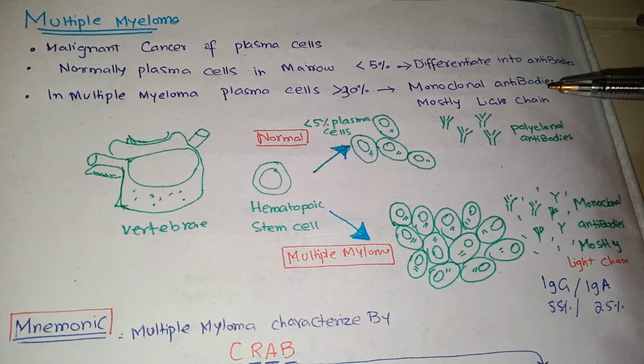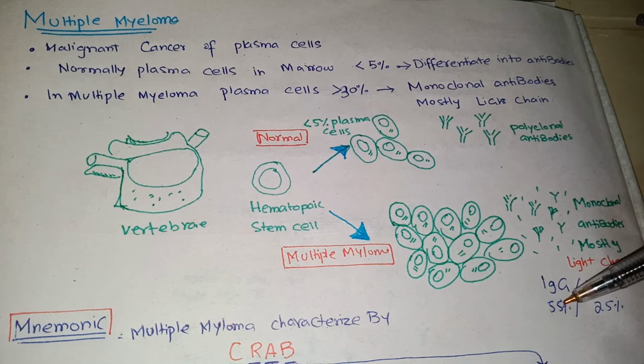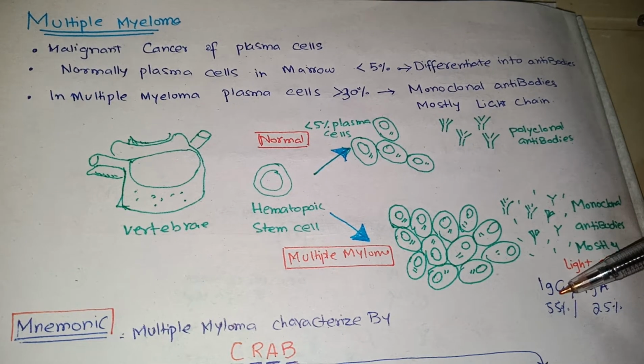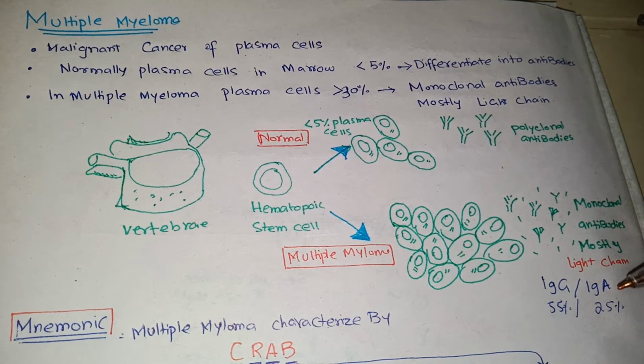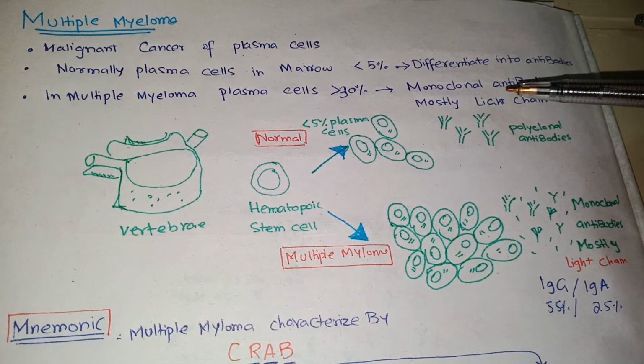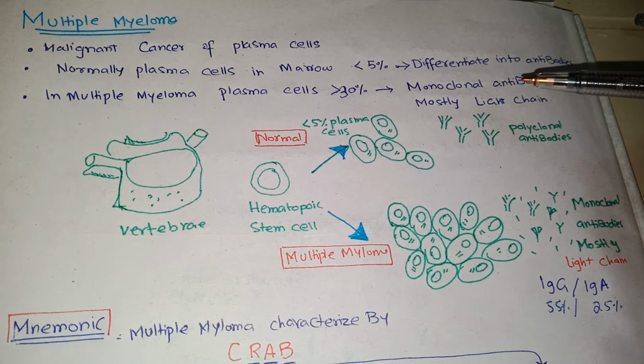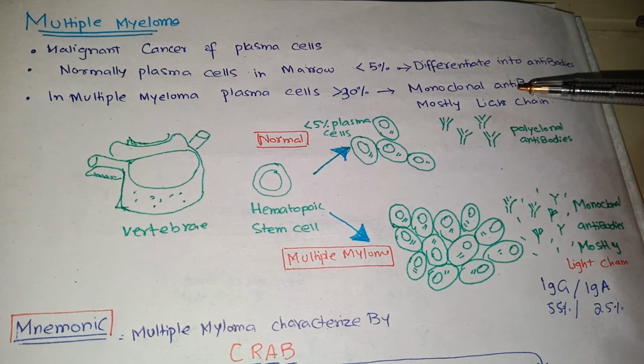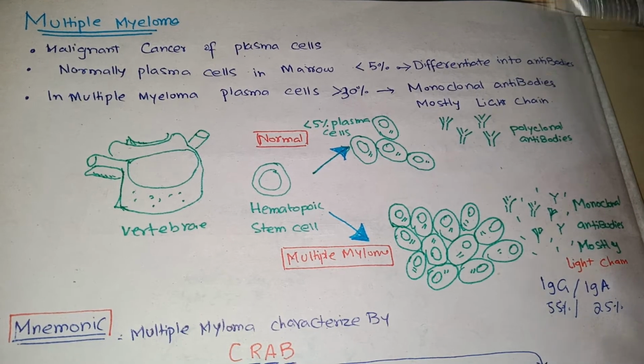Usually monoclonal antibodies include IgG in 55% of cases and IgA in 25% of cases, and in addition to monoclonal antibodies, only light chain will be formed from the neoplastic plasma cells.